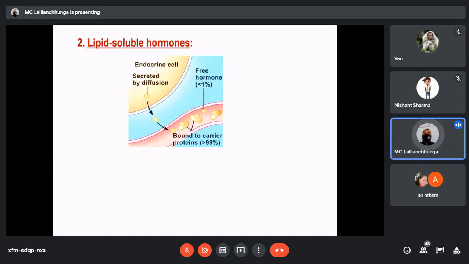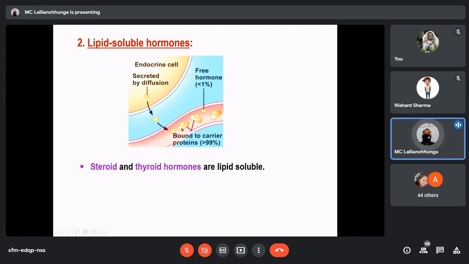Now what about the second group, lipid soluble hormones? Steroid and thyroid hormones are lipid soluble. Since they are not soluble in plasma, that is why they have to bind to their carrier proteins.